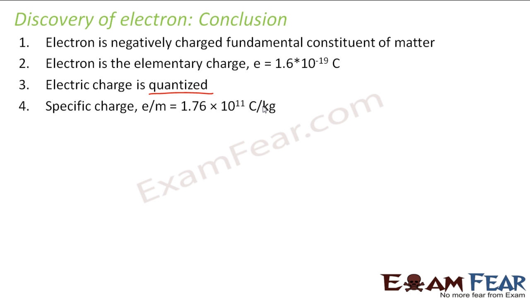Now the point is, when J.J. Thomson had performed those experiments of subjecting a metal surface to ultraviolet light and electron was emitted, what were those kind of experiments? In those experiments, he saw that there are many different ways or many different phenomena where electrons get emitted.